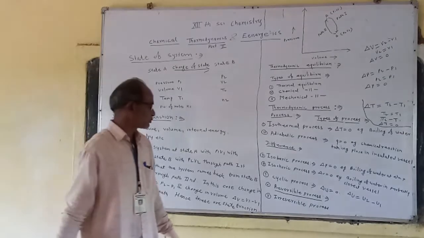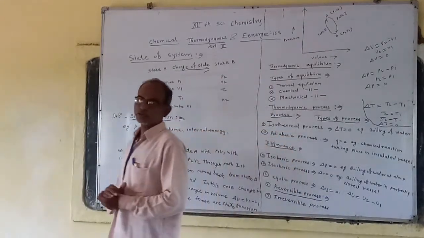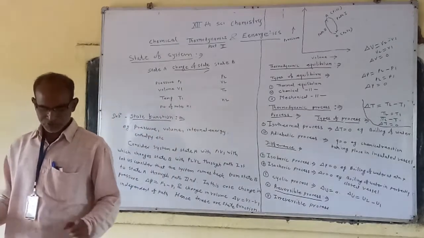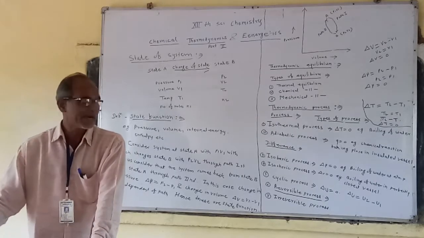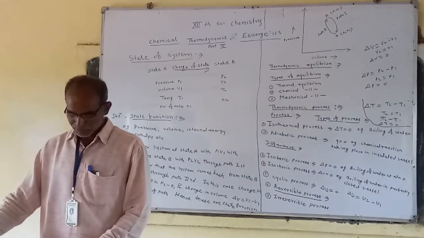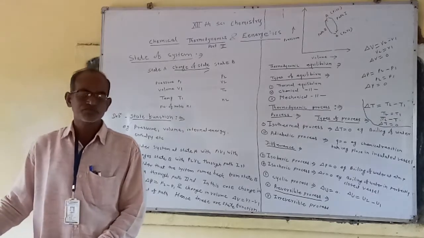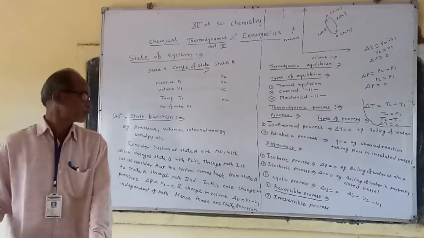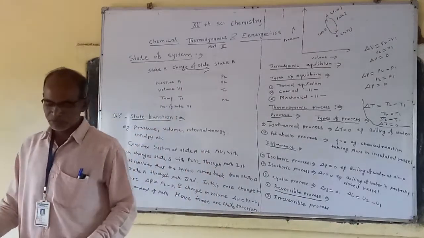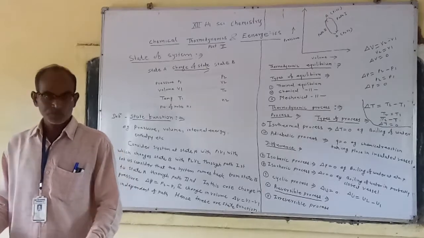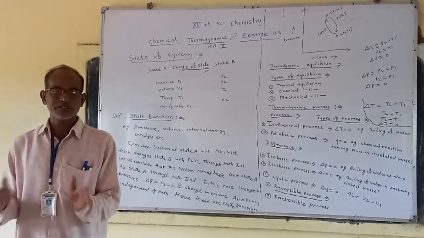Now the second type of process is the irreversible process. In an irreversible process, the driving and opposing forces differ from each other by a very large value. Such a process is called an irreversible process, and the difference between the driving and opposing force is greater.